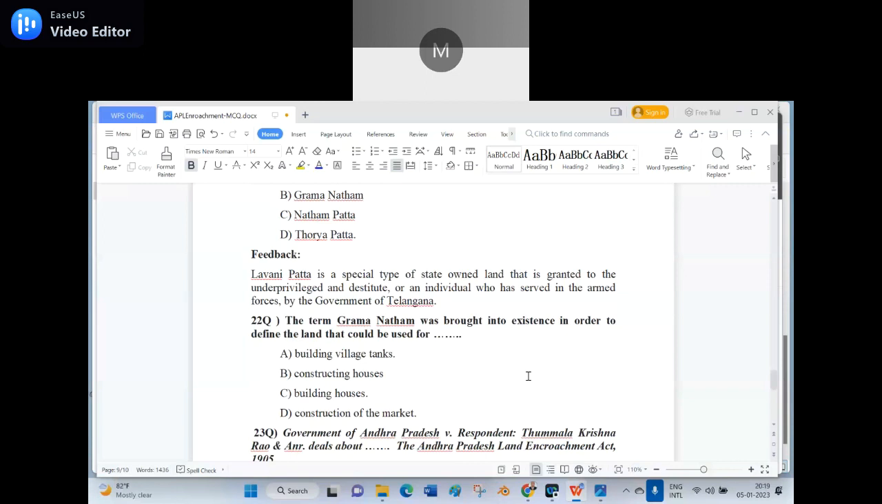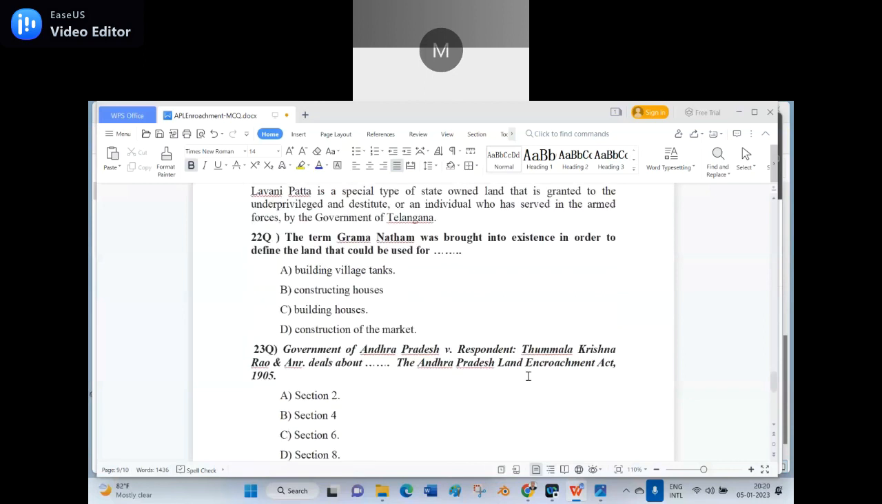You cannot get these questions in the books, which I framed now. I framed them by using my own intelligentsia. Sir, option B, constructing houses. Wrong. Sir, option C, building houses. C is the right answer. Building houses.